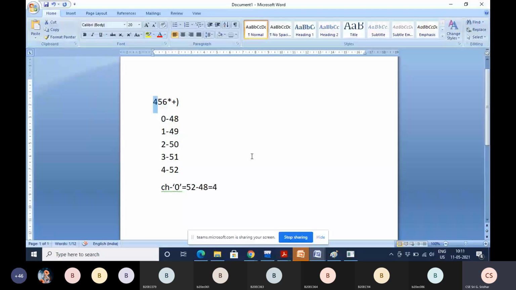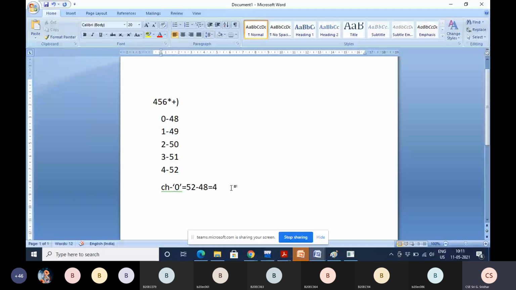Now this is what you have to do, students. Please remember this point. If you are storing a digit in a character variable, please concentrate, and you want to get the original digit, because within the character variable you have the ASCII value of the digit, but that is not our intention.